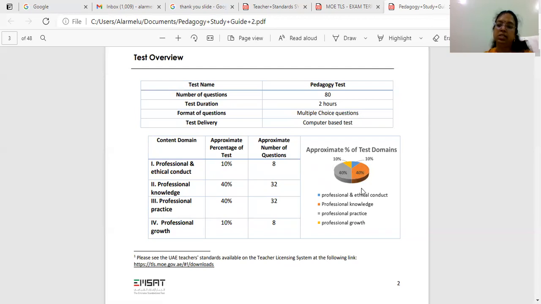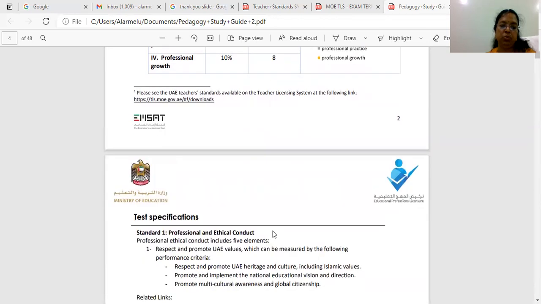So let us not discuss failing and passing. This examination is basically very important to develop your knowledge as a teacher. You must have studied everything in your BEd and MEd courses, but this still gives more in-depth knowledge when you study for an examination. This is the website from which you can download the content which I'm already showing on the screen now.